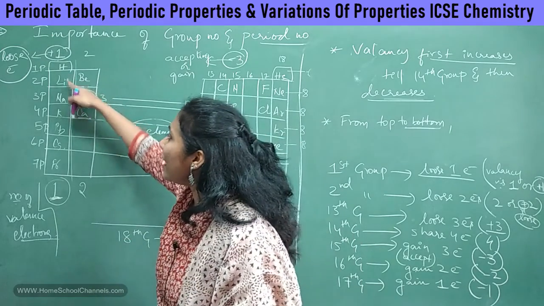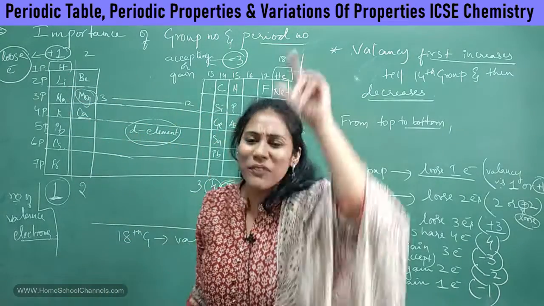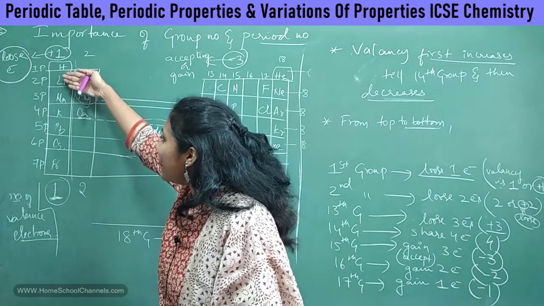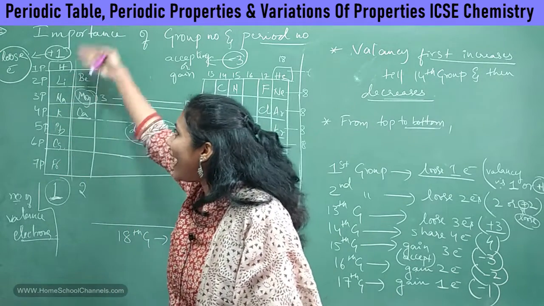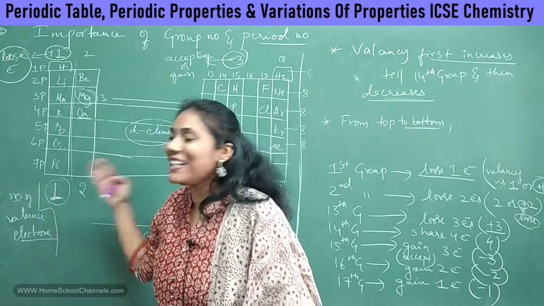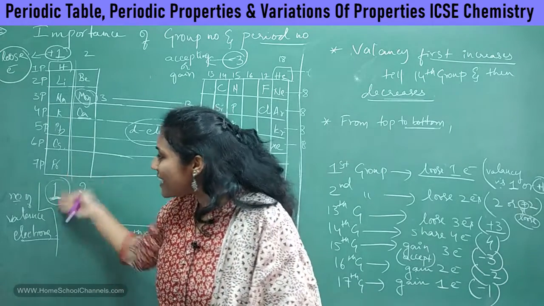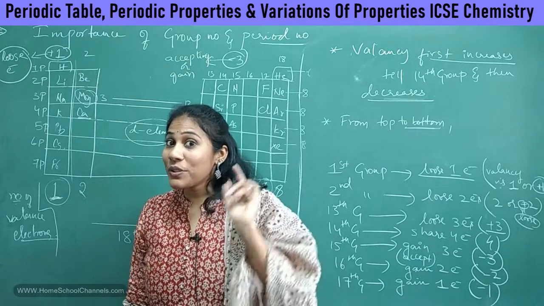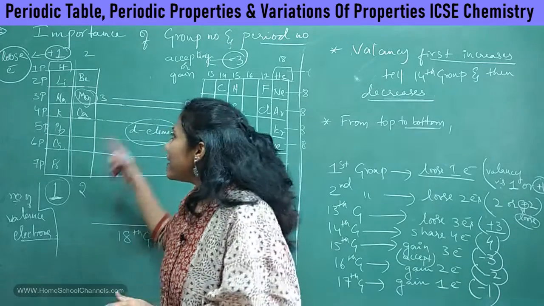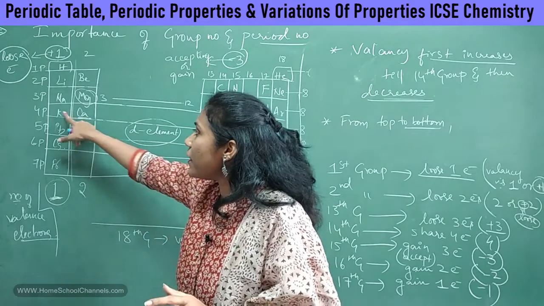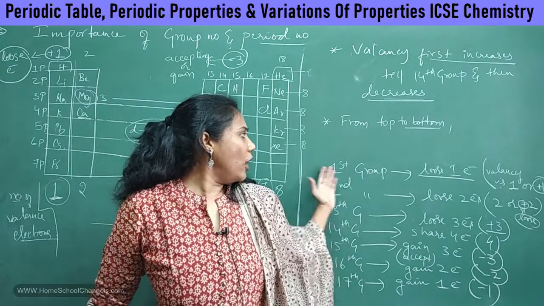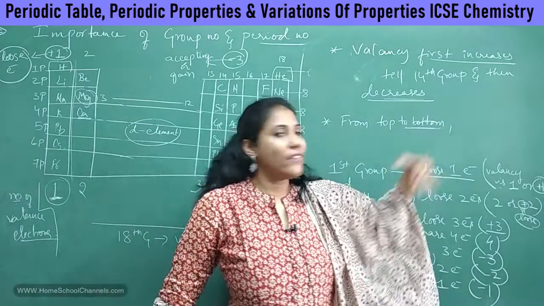See, all elements in the same group will have the same valency, because all elements in the same group have the same number of valence electrons. They have the same outermost electronic configuration, isn't it? So this point is very important. When I ask you the valency of potassium, it is 1 because it belongs to the first group. All first group elements have valency 1 only.